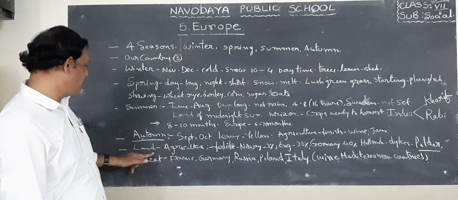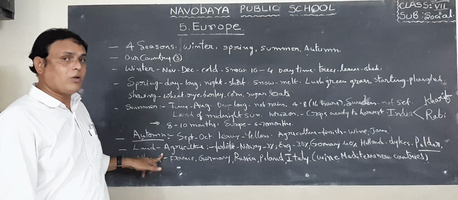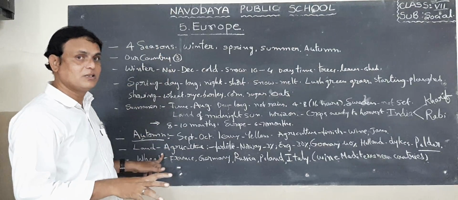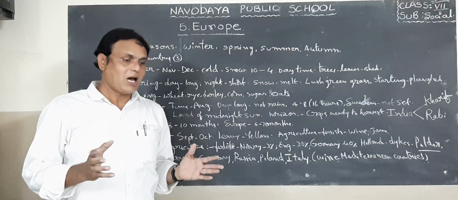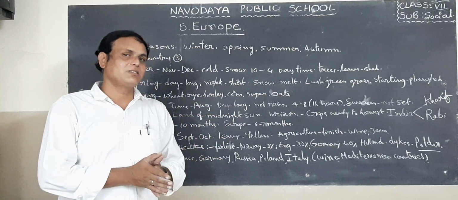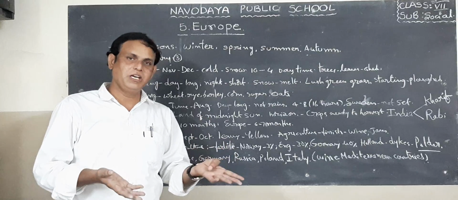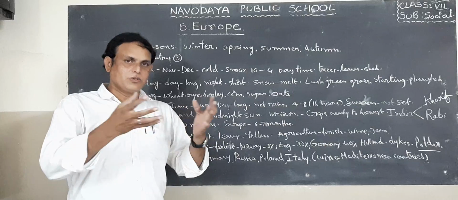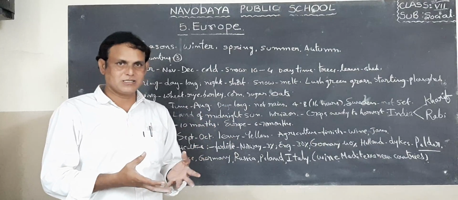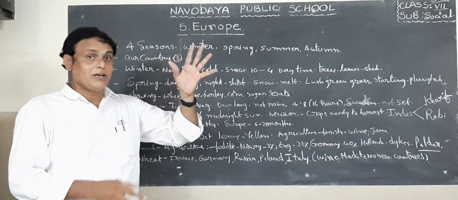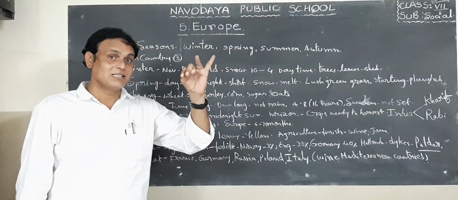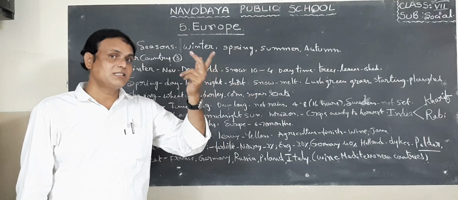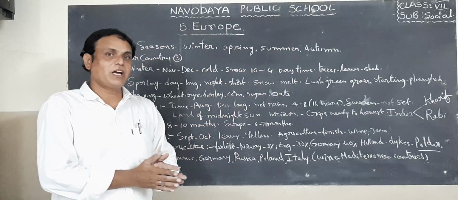Next, land. How much percentage of land is suitable for agriculture in European countries? I said what are the European countries? I said what are the Asian countries? For example, Asian countries: India, China, Sri Lanka, Japan, Indonesia. What are the European countries? Portugal, Spain, France, Germany, Norway, Sweden, Finland, Greece, Italy. So these are the European countries.